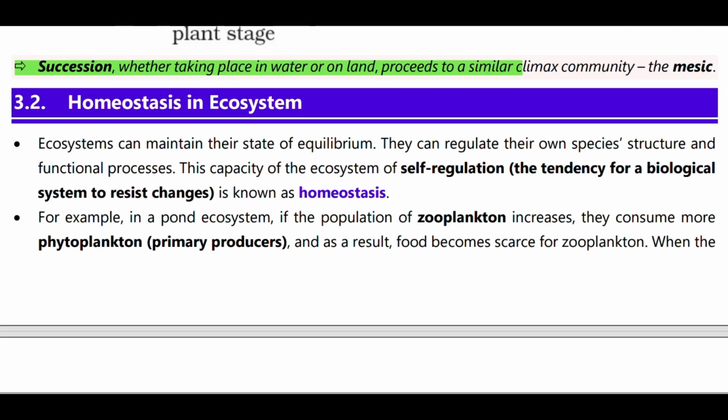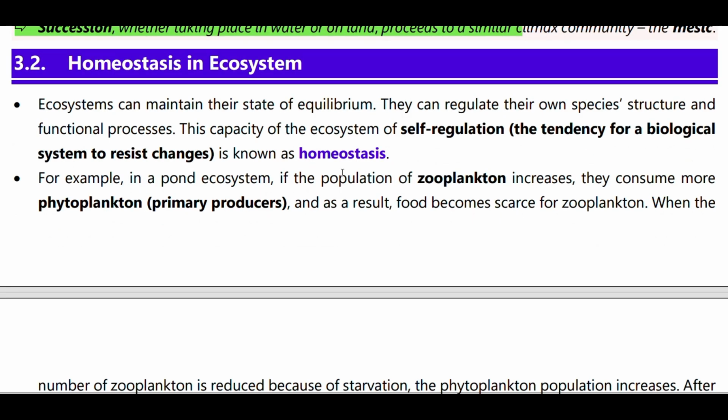What is homeostasis in an ecosystem? Ecosystems can maintain their state of equilibrium. They can regulate their own species structure and functional processes.